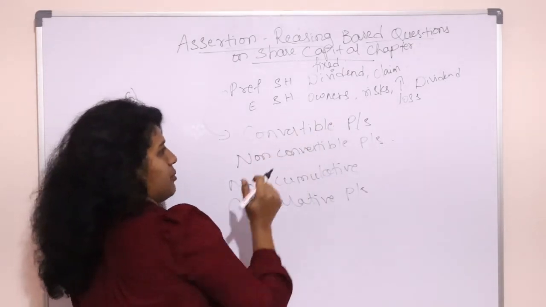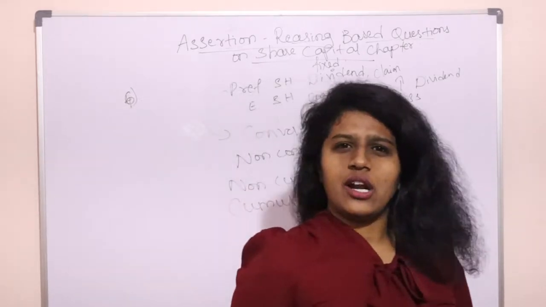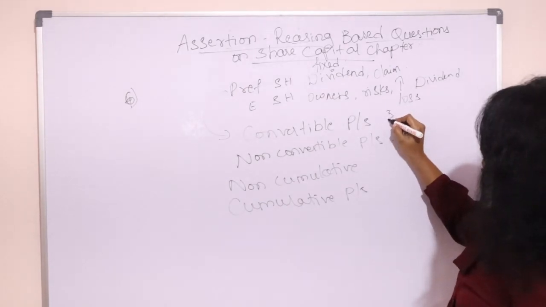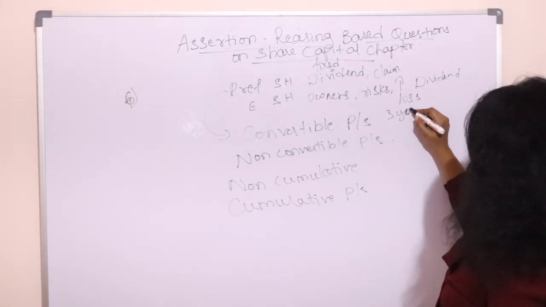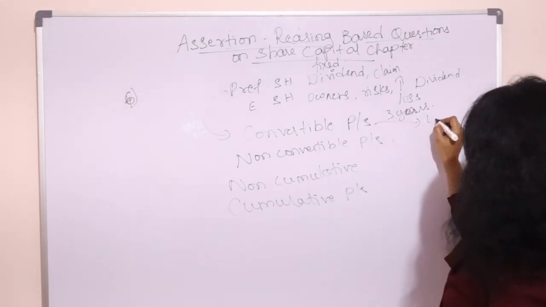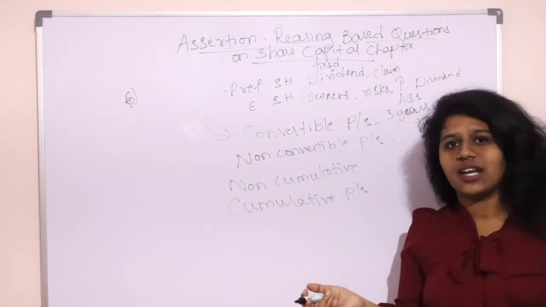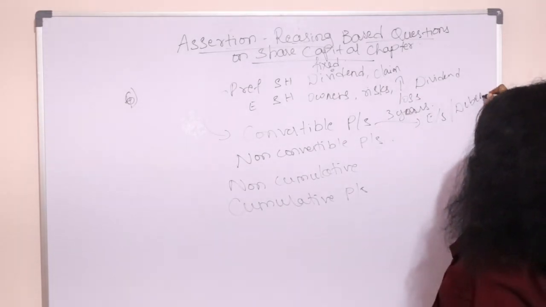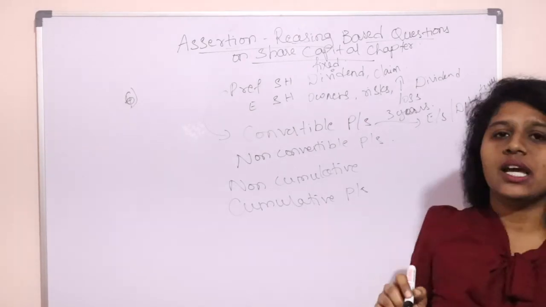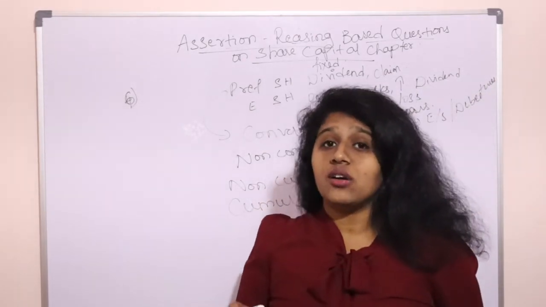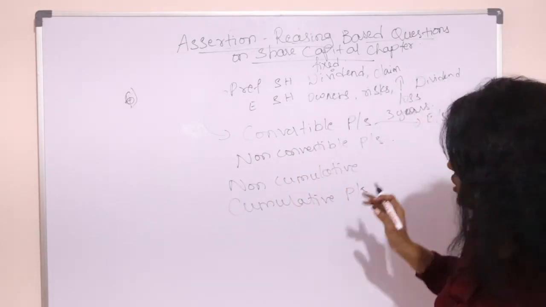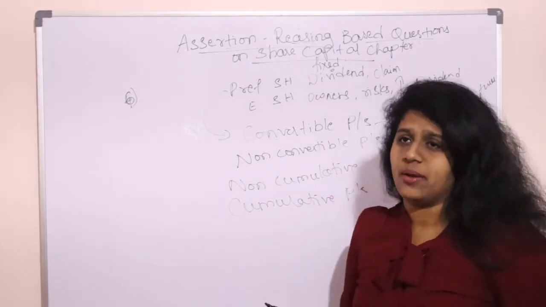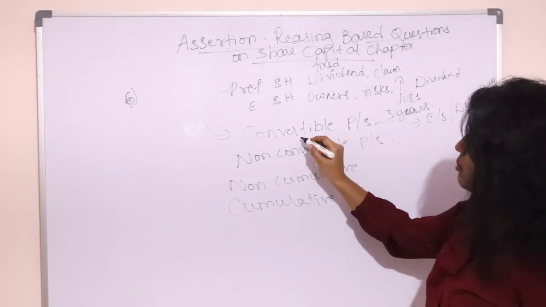What is a convertible preference share? Now you know the equity shareholder also has advantages. So you want to be a preference shareholder for around 3 years. After 3 years, you want to shift your preference shares into equity shares to enjoy the various advantages of equity shares, or you want to convert them into debentures. Debenture holders are the people who give long-term loans to the company. Debentures bear a fixed rate of interest irrespective of profit or loss earned by the company. You can convert into these. That's convertible preference shares.